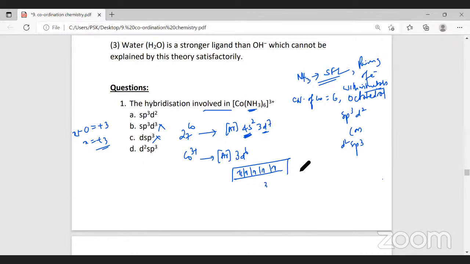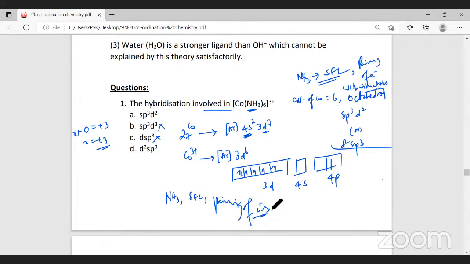Now, in order to create 6 vacant orbitals, the next higher orbital possible is 4s, and the next higher orbital possible is 4p. Now, ammonia is what field ligand? Ammonia is a strong field ligand. Since ammonia is a strong field ligand, pairing of electrons should take place. Now, when pairing of electrons takes place, this gets paired up here, and this gets paired up here. So what will become the electronic configuration now?